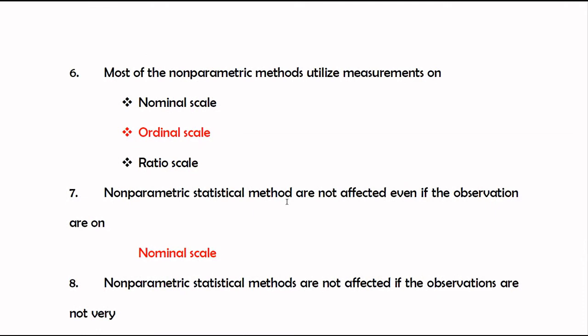Most of the non-parametric methods utilize measurements on nominal scale, ordinal scale, or ratio scale? The right answer is ordinal scale, because most of the non-parametric tests follow ordinal datasets. Number 7. Non-parametric statistical methods are not affected even if the observations are on a nominal scale. In other words, a non-parametric test is also applicable on a nominal scale.